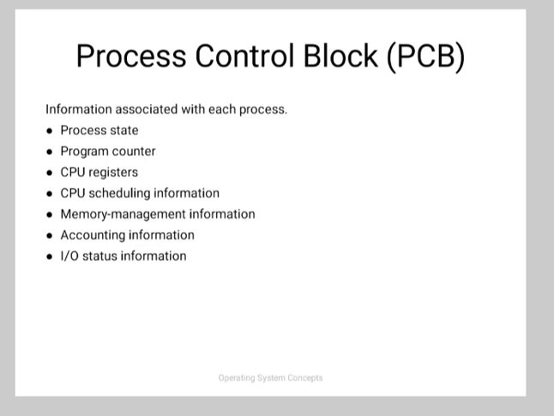Now the process control block, that is PCB. The information associated with each process is process state, program counter, CPU register, CPU scheduling information, memory management information, accounting information, and input output status information.